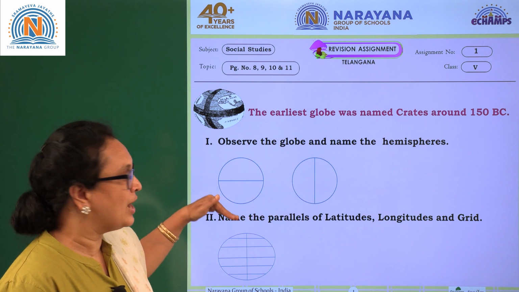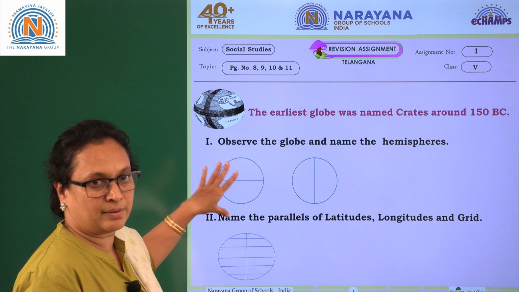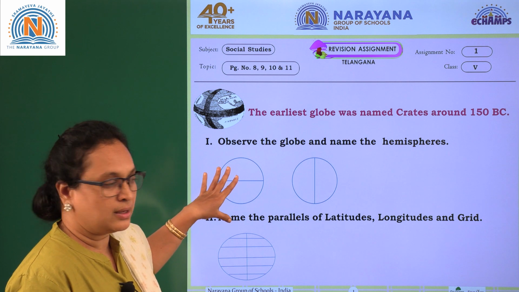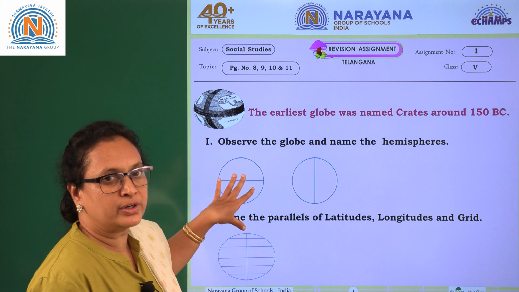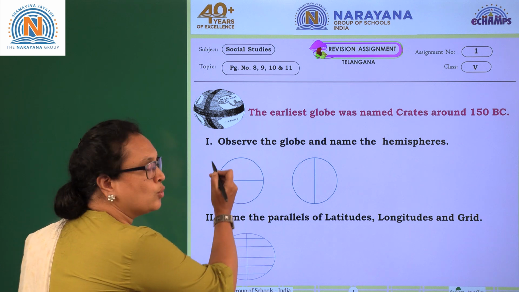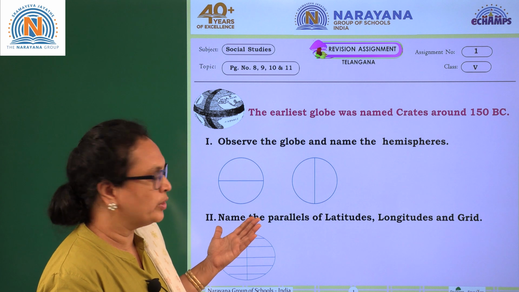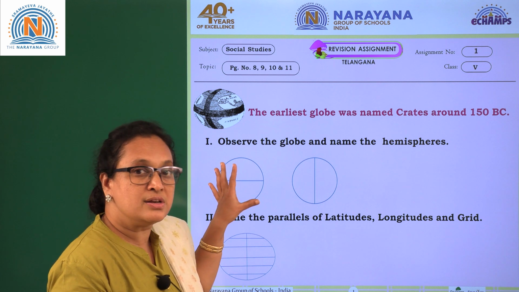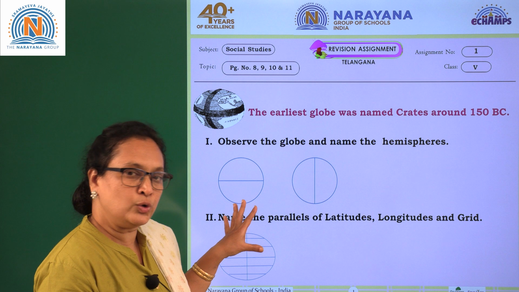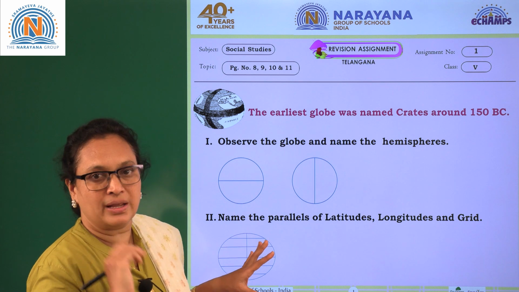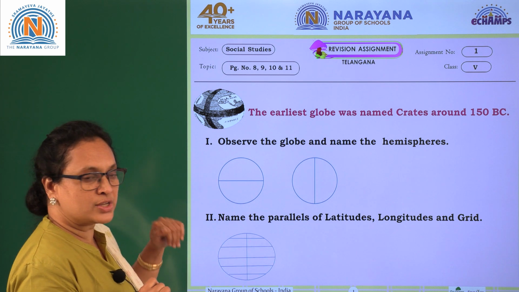Children, you can do it. If you have color pencils, you can color it and name them. You can choose whatever is your favorite color. You can draw this in yellow, this in blue. You can do it in your own manner. But I am just going to write the names of the hemispheres. You can color it and write the name. Let's go for the first one.